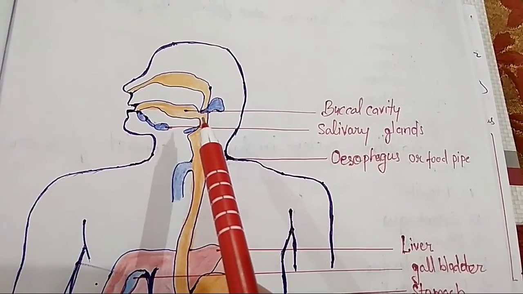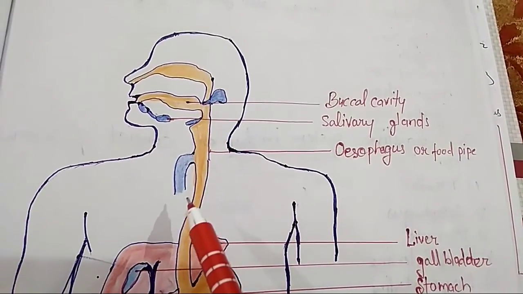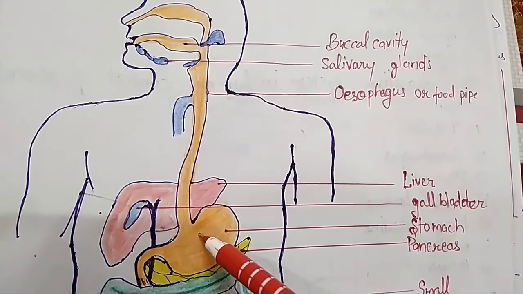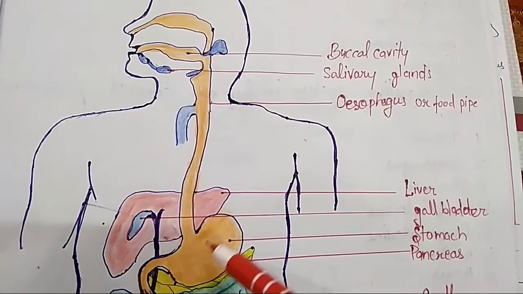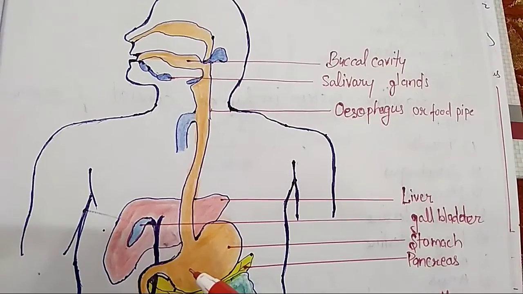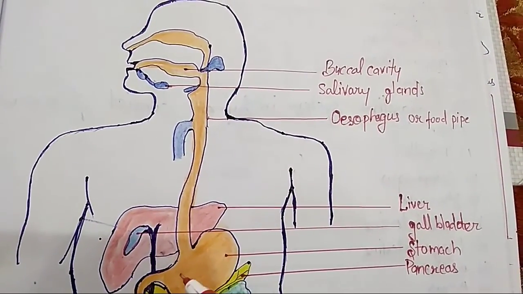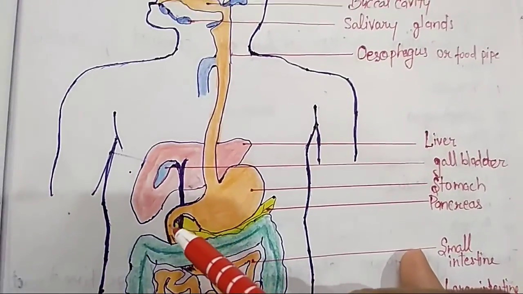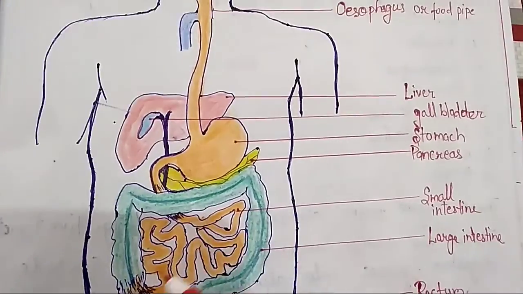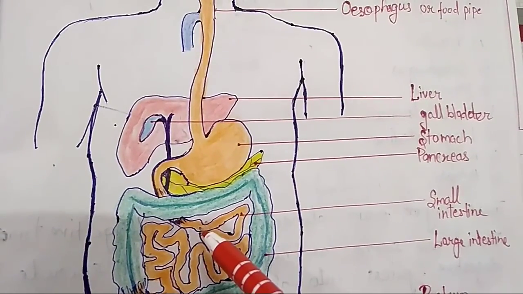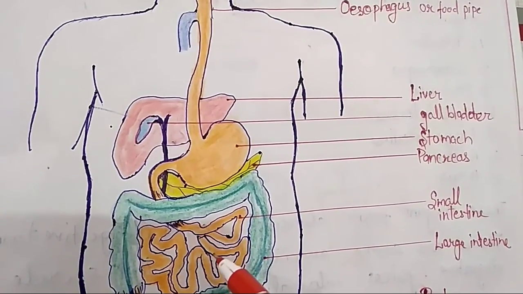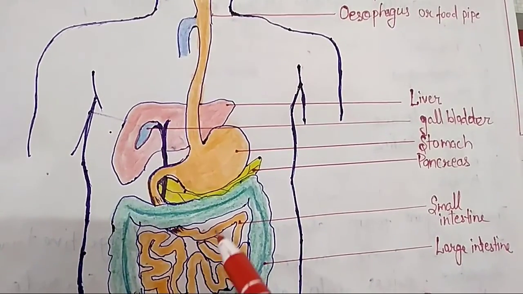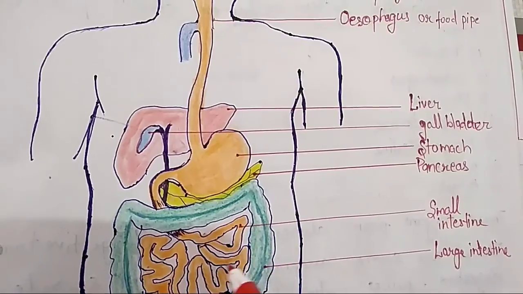So food passes from the buccal cavity to the esophagus. After that, it comes into the stomach. Here digestive juices are secreted. HCl is secreted in the stomach to kill the germs that come with the food. After that, food passes to the small intestine. Here, some other digestive juices that are stored in the gallbladder are also poured to digest food.